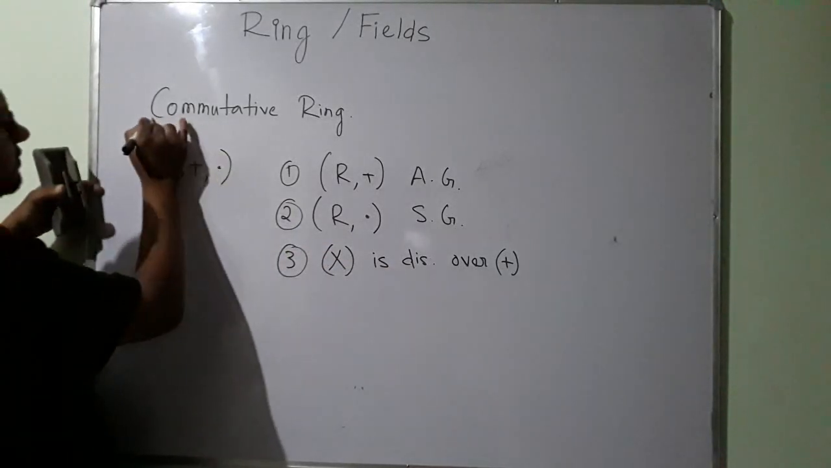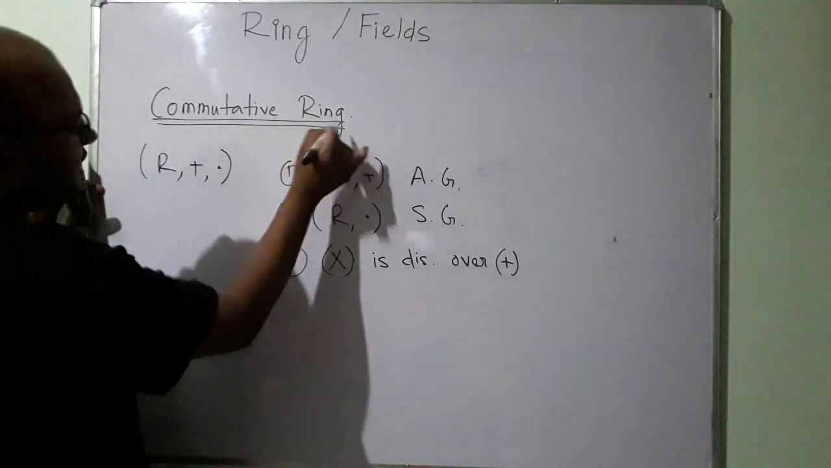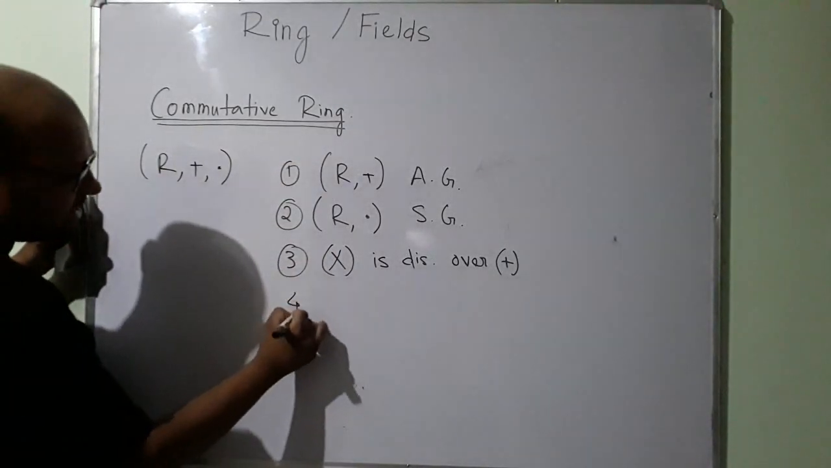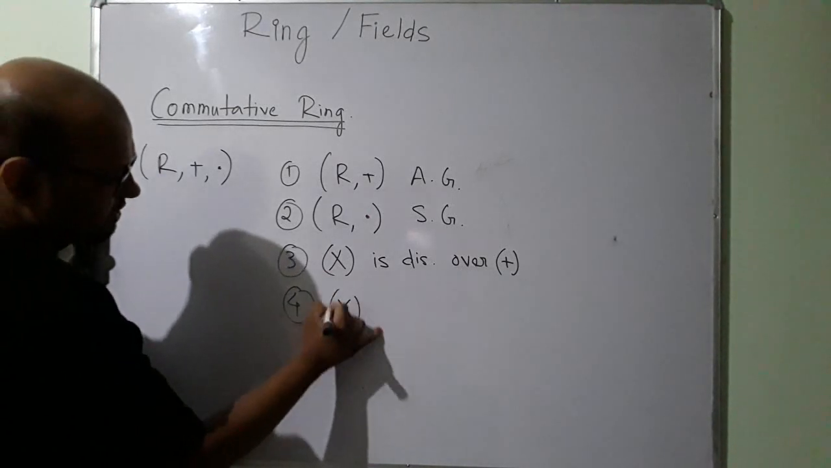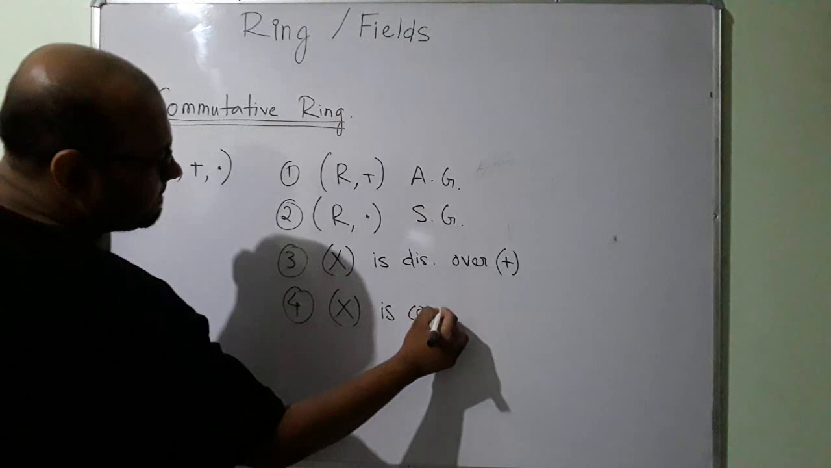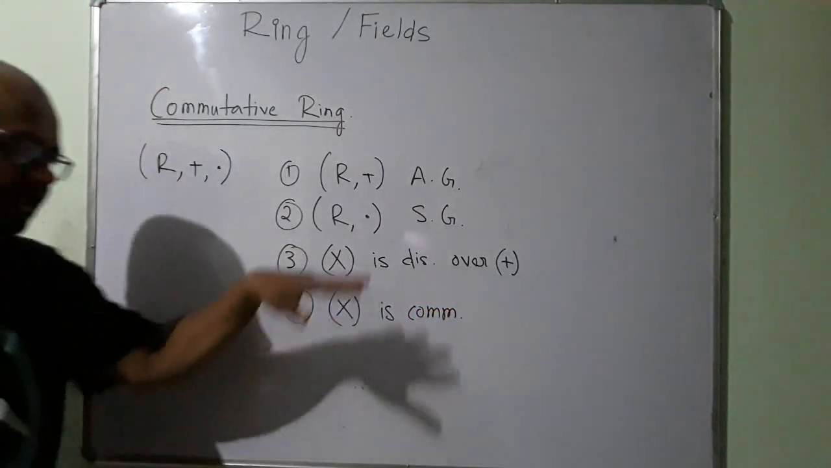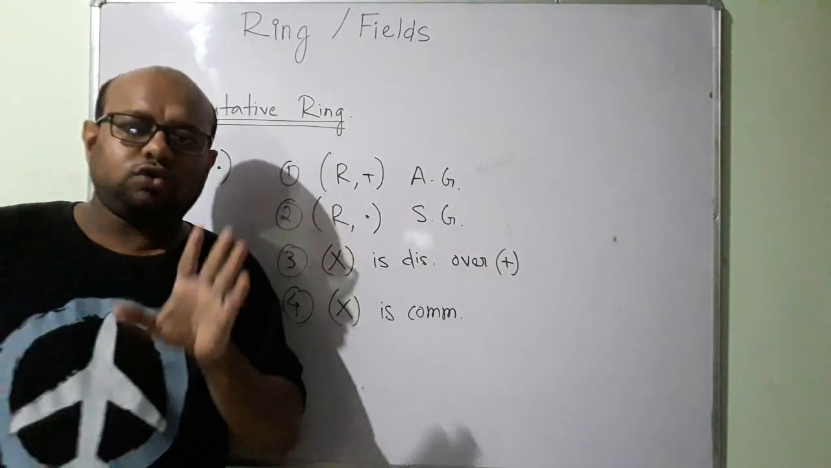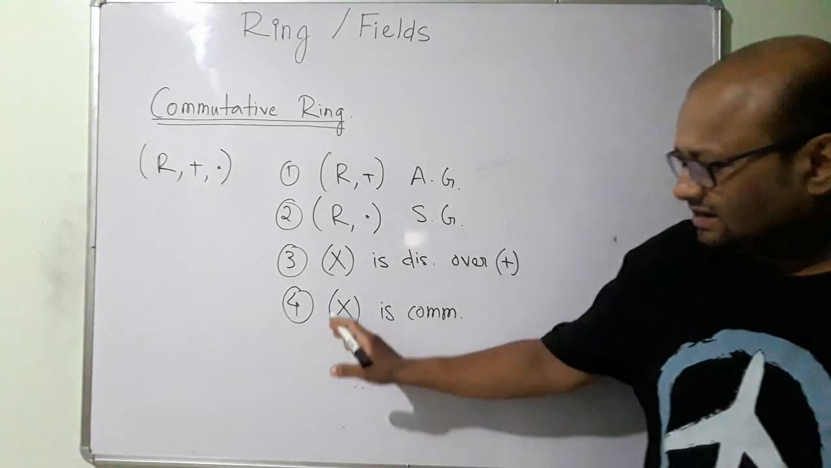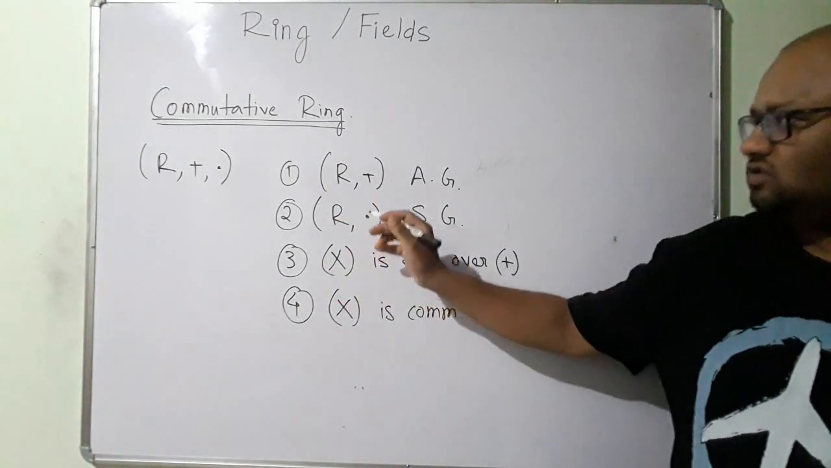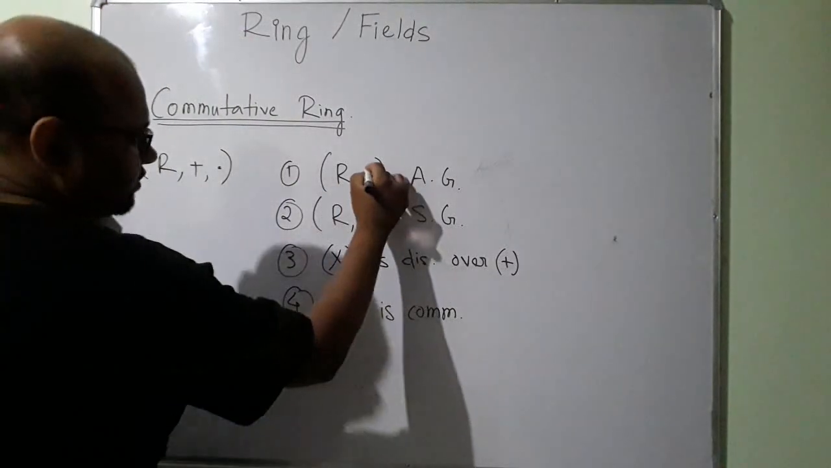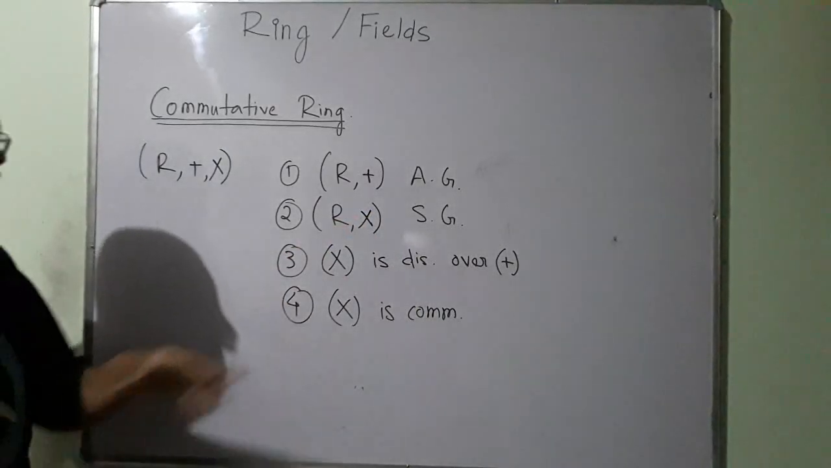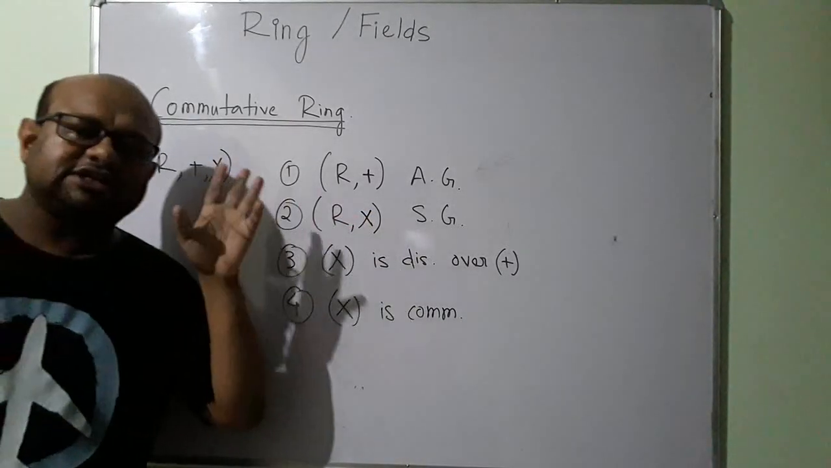Now what is a commutative ring? A commutative ring is a ring, so I will have these four conditions. Apart from this, I will have the condition that multiplication is commutative. I am not saying that this set under multiplication is an abelian group. Don't be confused about that. I have used two symbols for multiplication, so let me use one. This set under multiplication is a semi-group.